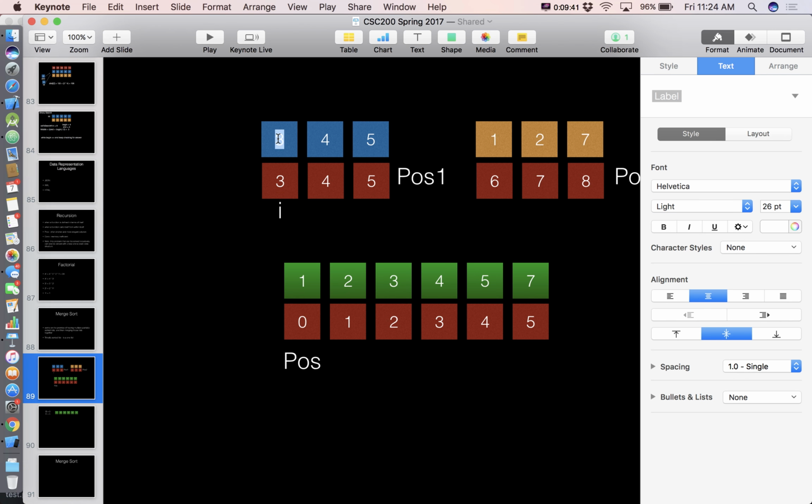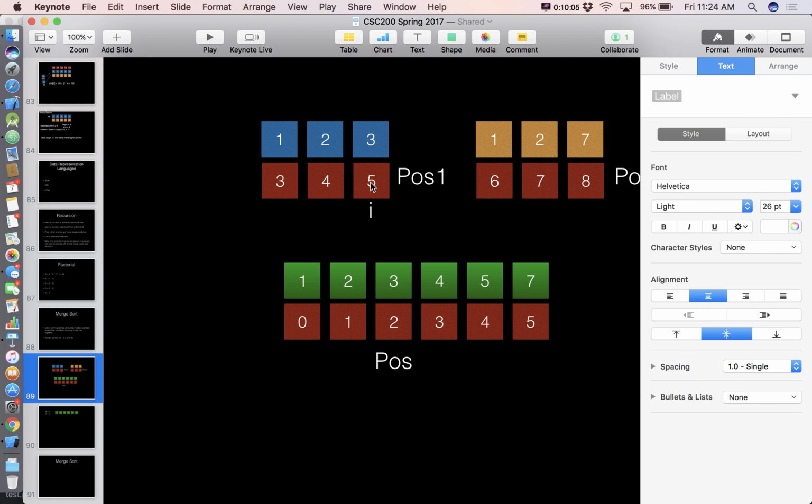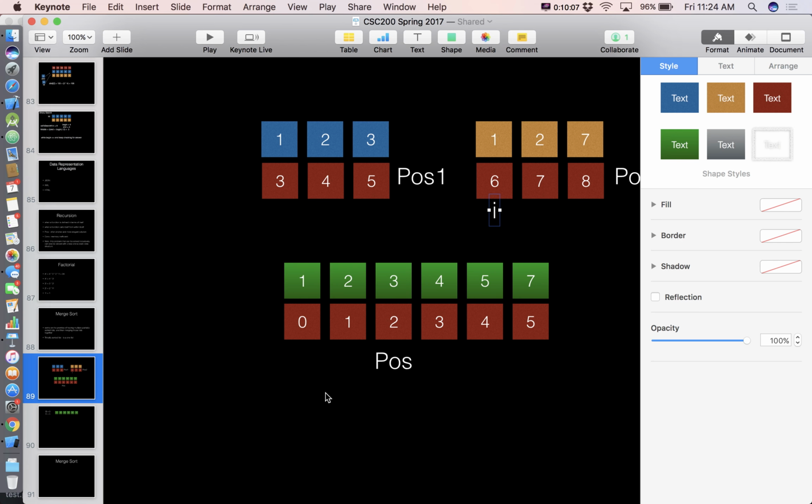So I'll copy over the 1. Increment i, increment pause. lst at bucket i gets temp list at bucket pause. There's the 2. i increments with the for loop. We manually increment pause. lst at bucket i gets temp list at bucket pause. Here's our 3. i increments with the for loop.